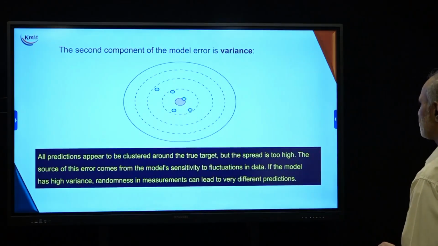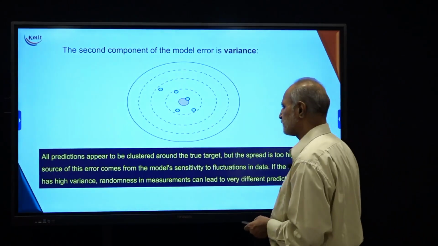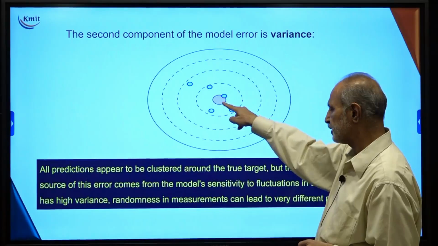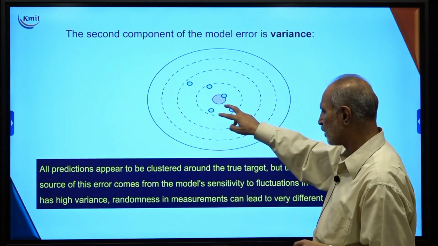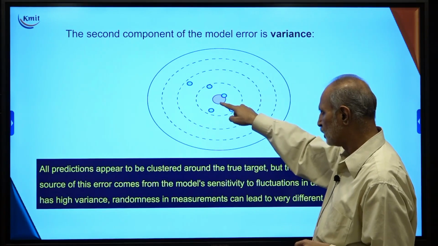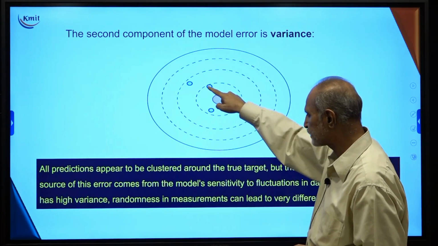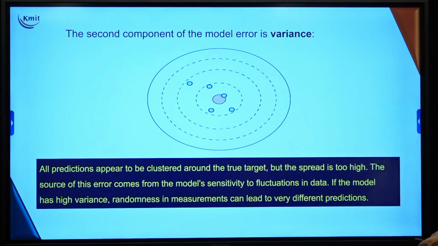So variance tells me a very important thing. So what is variance? All predictions appear to be clustered around the true target. You can see that I have a true target here, and I have blue dot, blue dot, blue dot, but the variation or variance from this to here is very low, getting smaller, but it is not definitely clustered here. So here the cluster is more or less targeted toward the center, but the spread is too high.